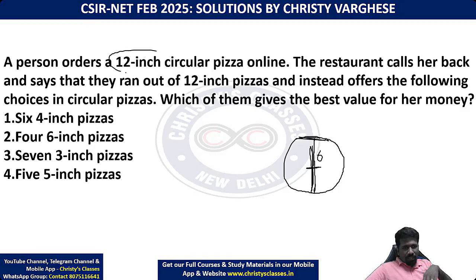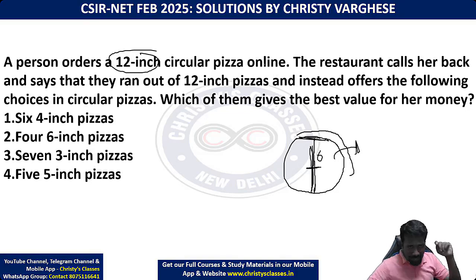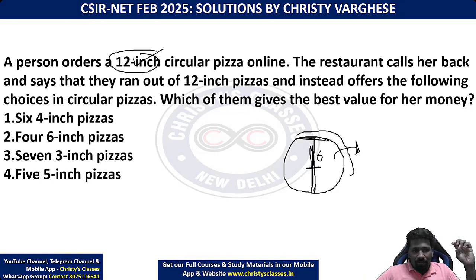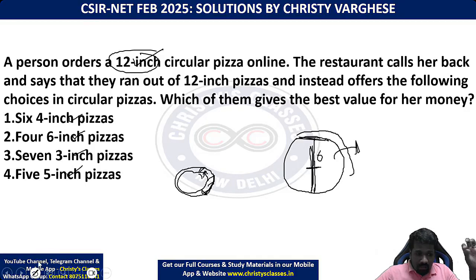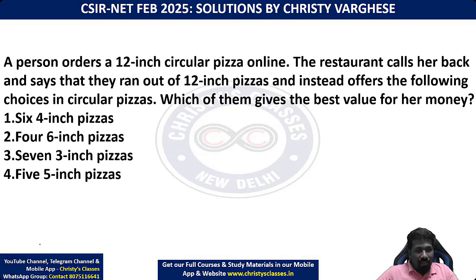This means the original pizza has a radius of 6 inch. Why am I connecting with the radius? Because we want to connect it with the area. The thickness, you don't have to worry about it, because they are giving standard pizzas, so the thickness of the 12-inch pizza will be the same as the 4-inch, 6-inch, 3-inch, 5-inch pizza. Thickness means I am telling about this thickness. So even if you have to find the volume of the pizza, as the height or the thickness is the same for all the pizzas, you only have to find the area.